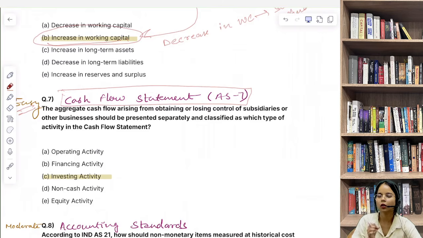So cash flow, accounting standards are very important for you. Now talking about this question, any inflow or outflow related to acquiring or disposing of a business like buying or selling a subsidiary, it is treated as an investing activity. It is treated as an investing activity because it affects long term investment. वो affect कर रहा है, that is why उसे डाला जाता है investing activity में.